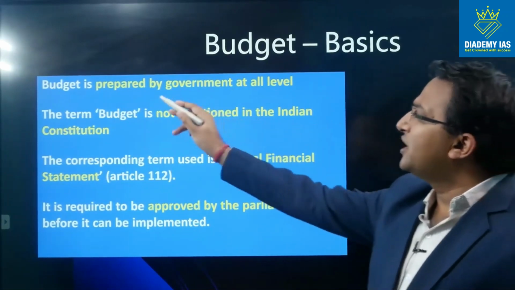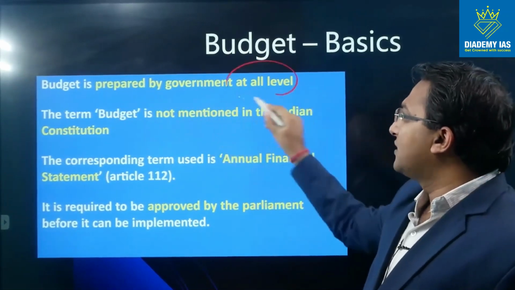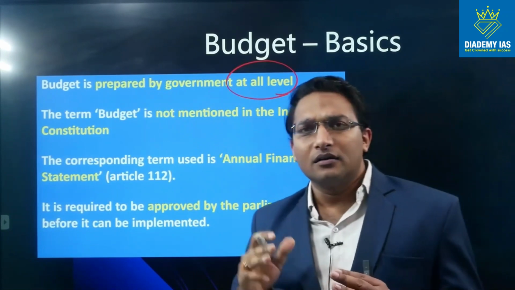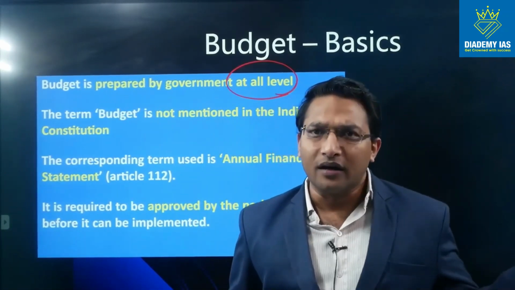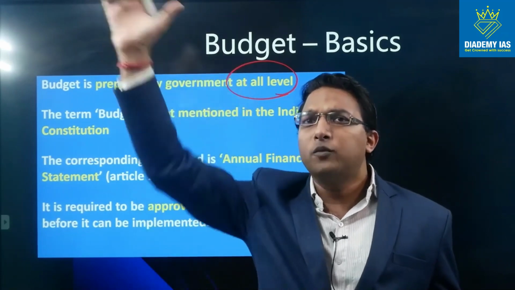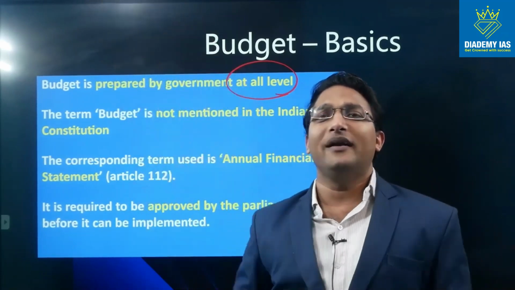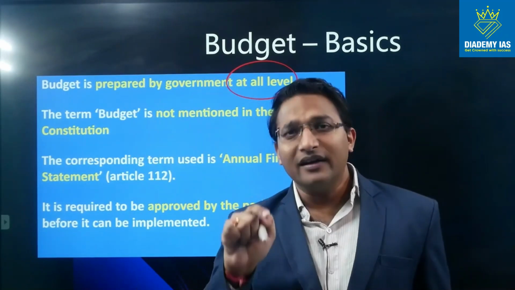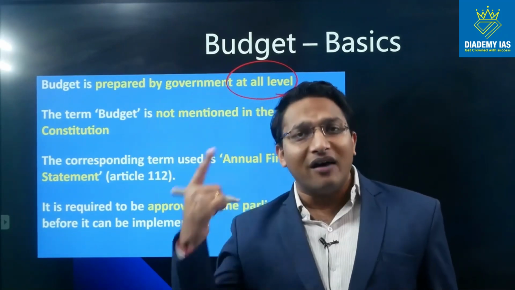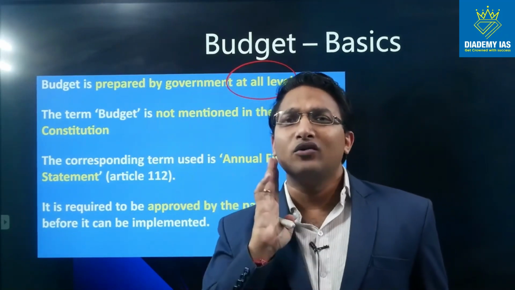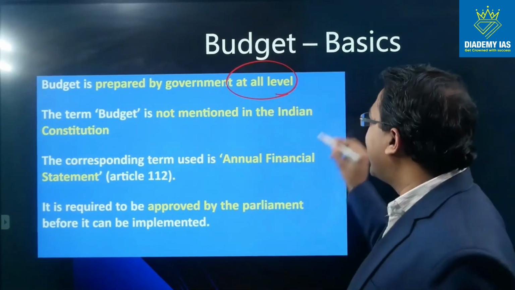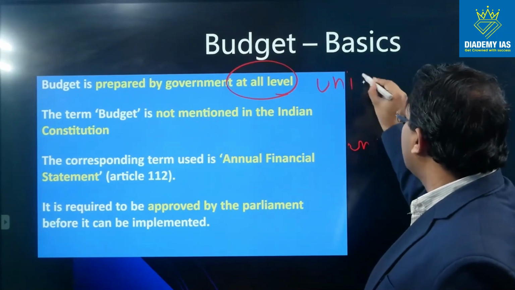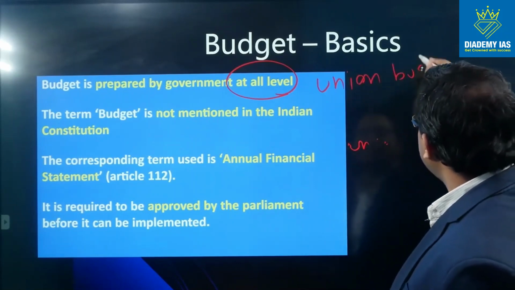Budget basics. Budget is prepared by the government at all levels, right? So budget is prepared by the central government, by the state government, by the municipality, by the Gram Panchayat. So from top to the bottom, every level of government is presenting the budget. However, for our discussion and for our syllabus, we will discuss about the central government budget, the union budget. So more precisely, we will discuss about the union budget.